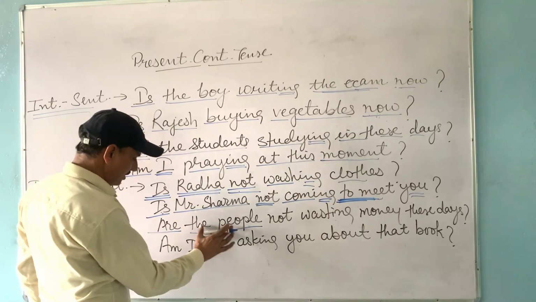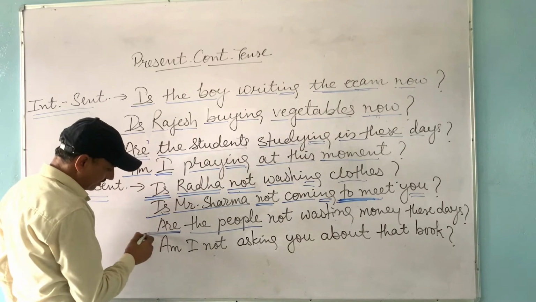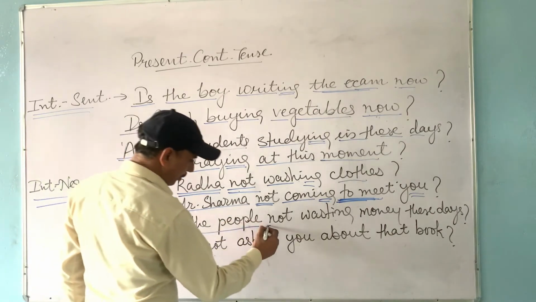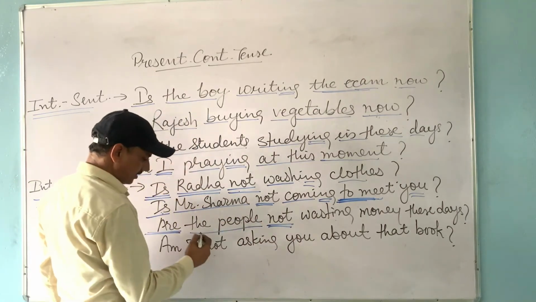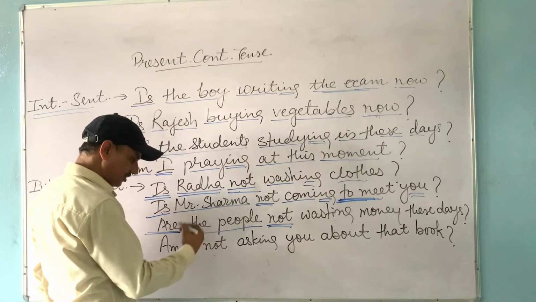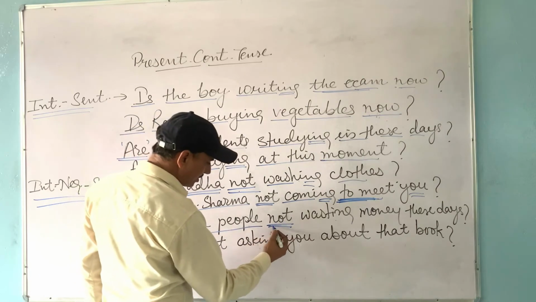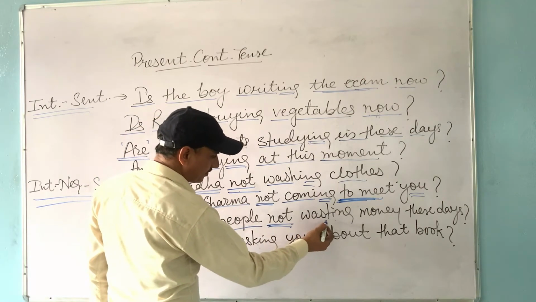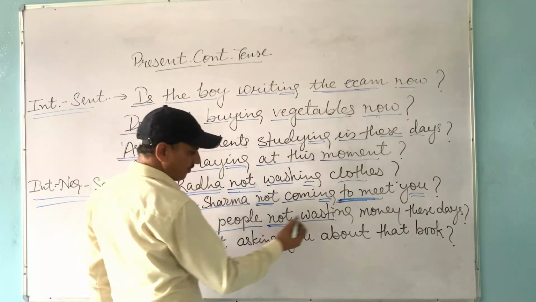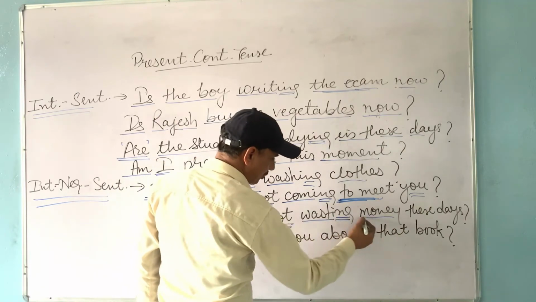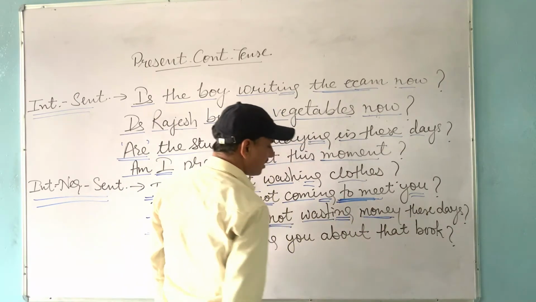So this is a group, so are has been used here. Then not is added after the subject. The subject is the people. So before the subject we have used are, and after the subject we use not. Then waste is the first form of verb, with ing, wasting. Money is the object here, and "these days" are other words.